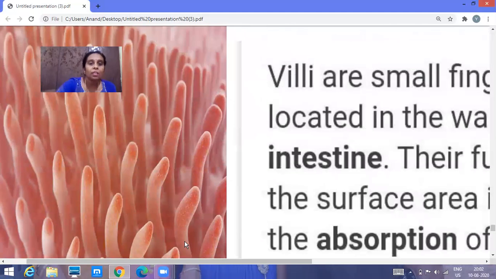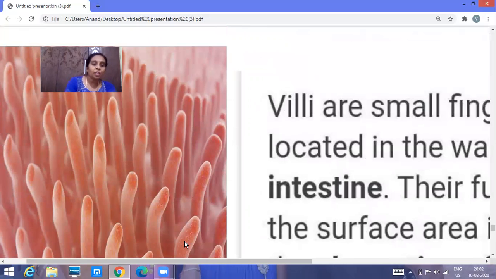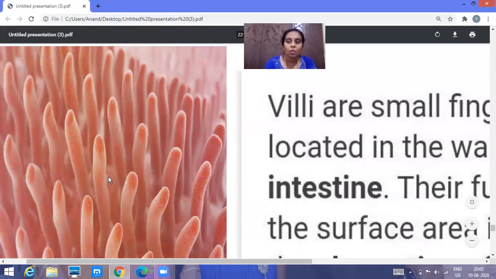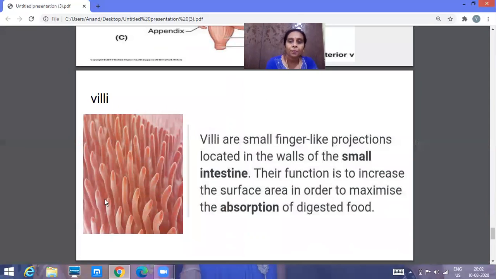In the walls of the intestine itself, the inner lining of the intestine, you can see over here, villi are present. These are finger-like projections. We call them villi. The villi are present in the walls of the small intestine. Their function is increasing the surface area in order to maximize the absorption of the digested food. Whatever the simpler form of digested food is there will be absorbed by the villi.